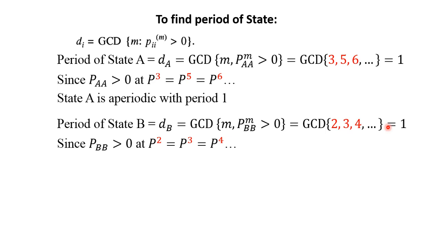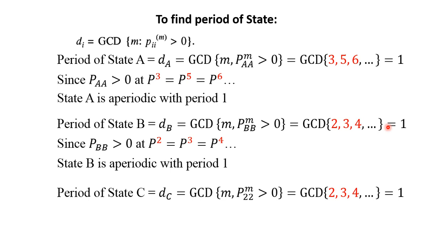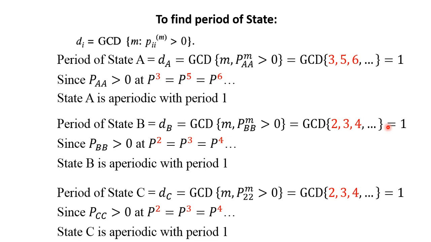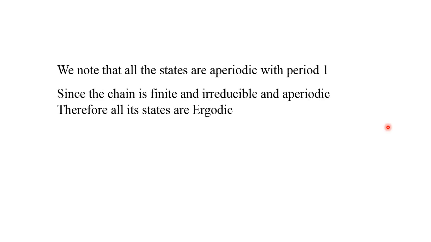Since PBB is greater than 0 at P square, P cube, P power 4, state B is aperiodic with period 1. Similarly we can find the period of state C. We note that all the states are aperiodic with period 1. Since the chain is finite, irreducible and aperiodic, all its states are ergodic. This is the answer for the problem.